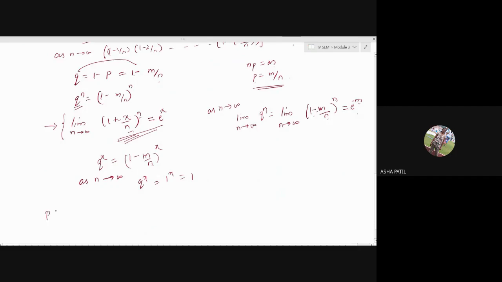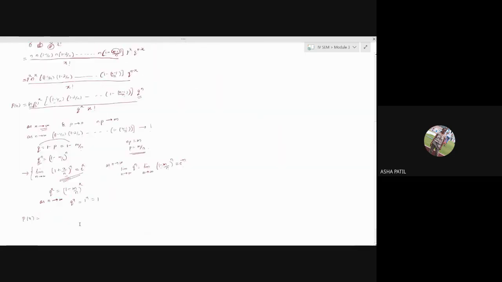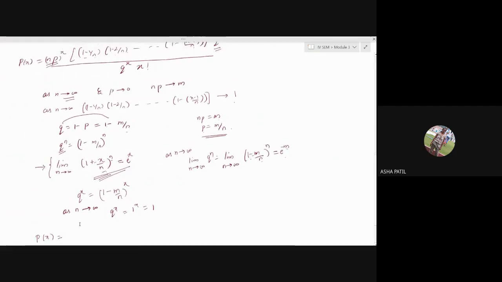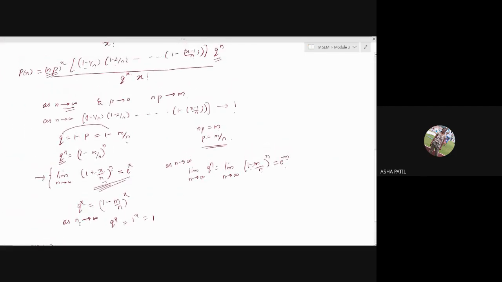So what happens to your p of x? I'll just reduce the size so you can see both. P of x: np means it is m raised to x. Then this bracket term is 1, so we can skip it.